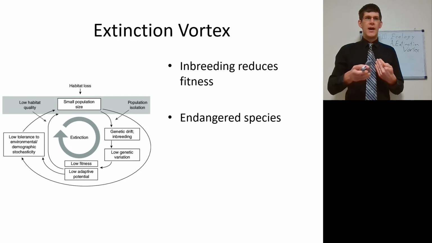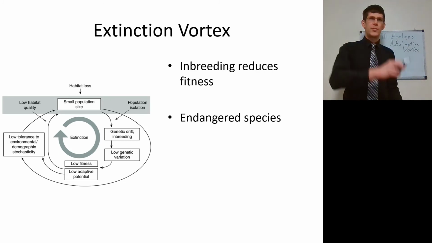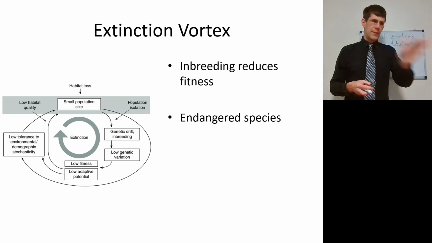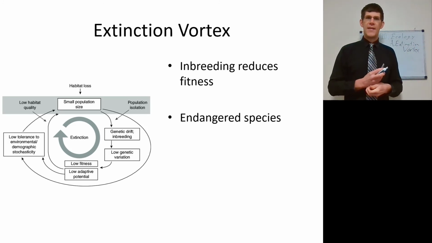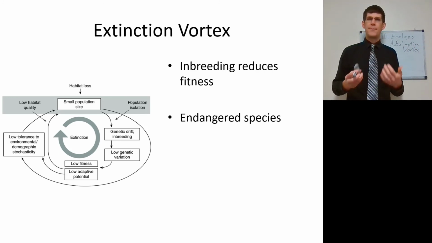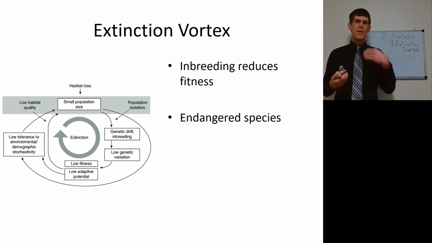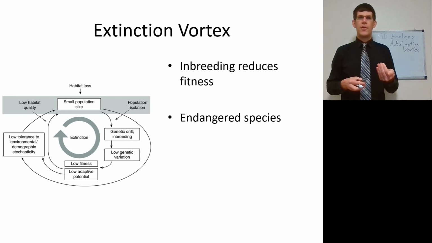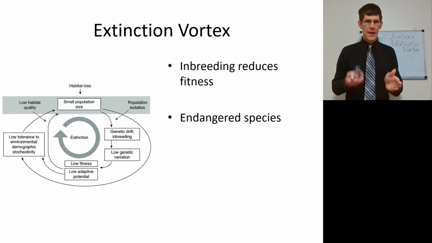So a small population, remember, has a low tolerance to environmental stochasticity. If you have a species of squirrels that requires one tree per squirrel, and some of those trees fall down in a windstorm, well, now you have less squirrels available because you've eliminated some of their habitat, and that small change in a windstorm has an effect on the population size. 5 trees fall down in a population of 500 squirrels, meh. 5 trees fall down in a population of 6 squirrels, problem.